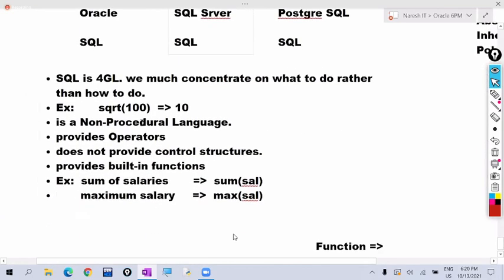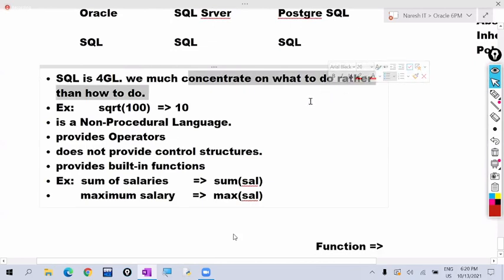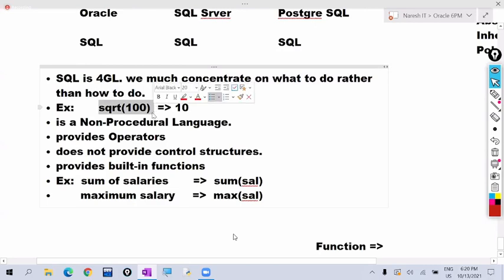Okay, and this SQL is a 4th generation language. It means in 4th generation languages, we concentrate on what to do rather than how to do. For example, to find a square root value, we have no need to bother about the logic. We simply use the function sqrt. So here we focus on what to do rather than how to do.